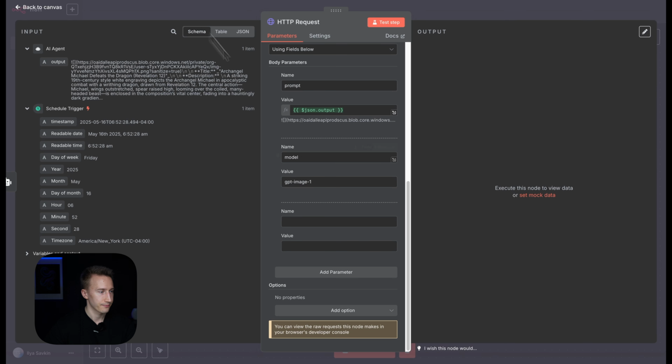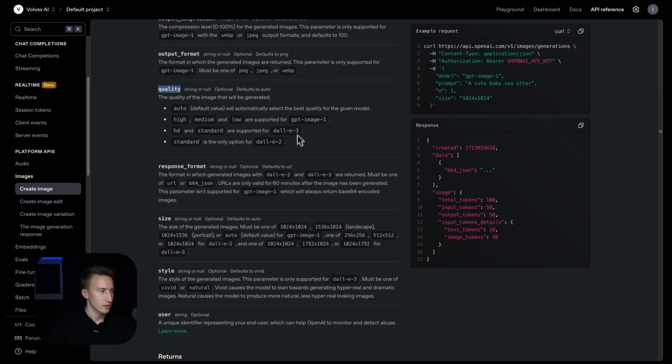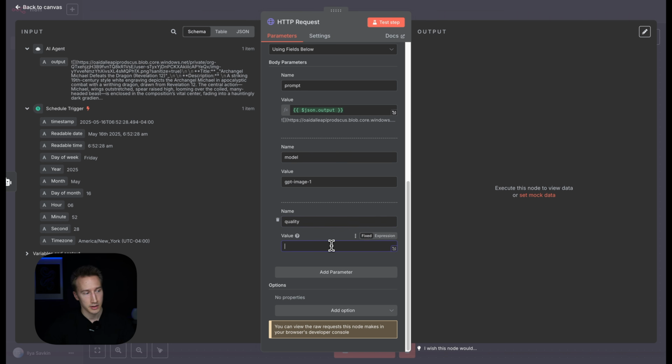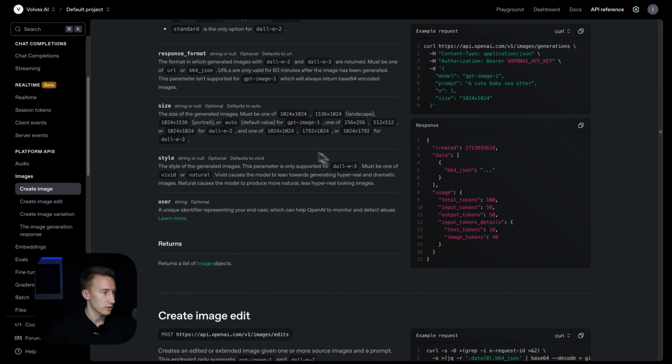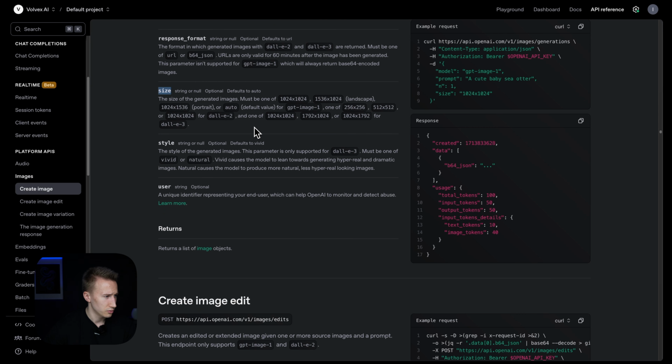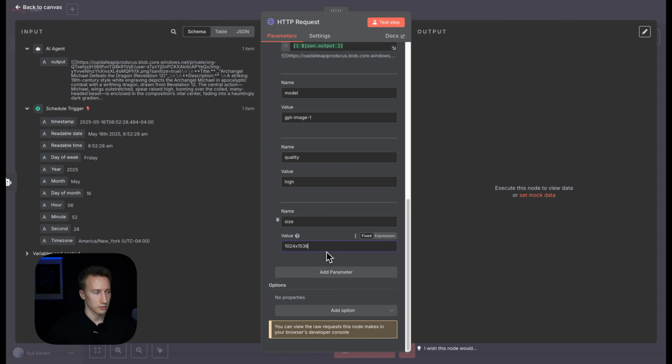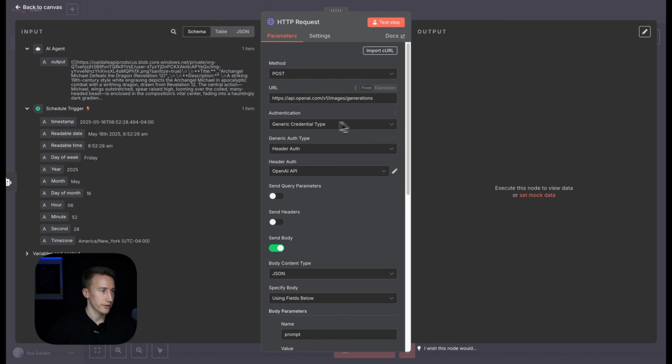Add another parameter: quality. Let's set it to high. We need the highest quality image, so we get the highest quality animation, so we get high quality Reels that attract a lot of followers fully autonomously. And then another parameter is going to be size. This is going to be the last one. For size, let's go to this one, so we get a vertical photo. Perfect. So we're done with this step.